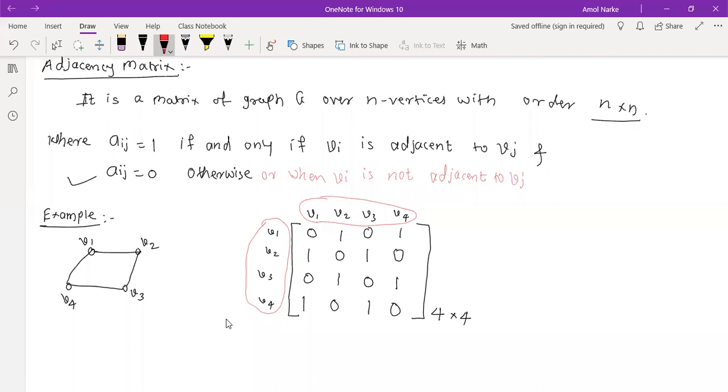Yes or no? So this is what we have, the adjacency matrix. Write this down first and understand it in a proper way. Any doubts you can ask, clear your doubts here. Then we will go further.